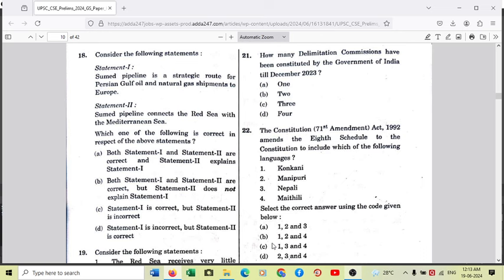So basically the Suez Canal is also nearby, and then from southern Europe it is distributed all over to northern and central Europe also. So statement one is correct. Statement two: the Sumet pipeline connects the Red Sea with the Mediterranean Sea. Definitely statement two is the correct explanation of statement one, because if the Sumet pipeline were not connecting the Red Sea with the Mediterranean Sea, then there would be no savings on time and cost.